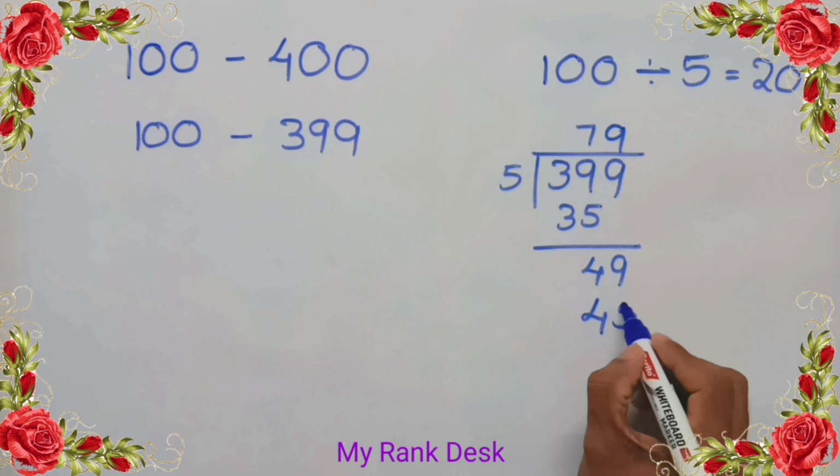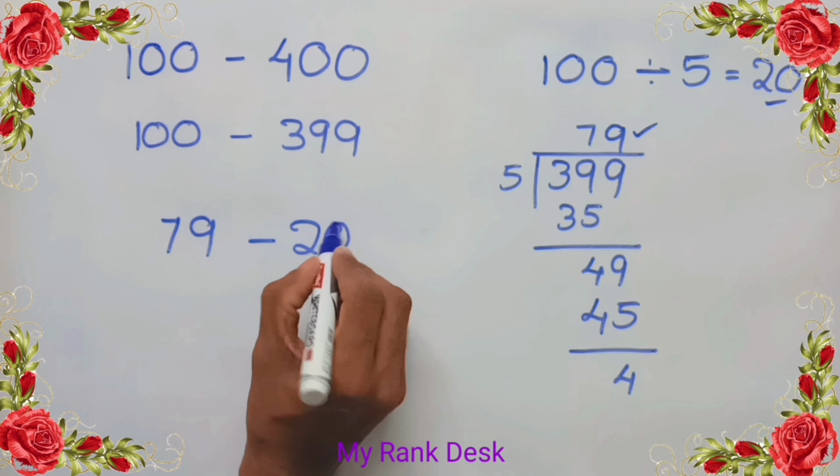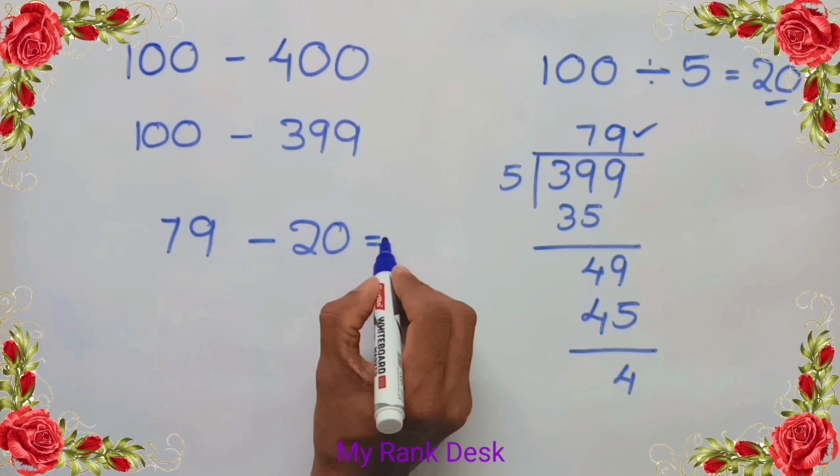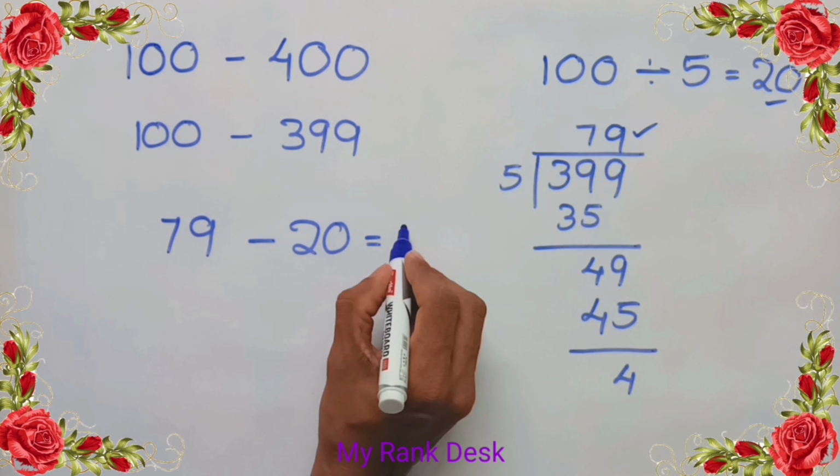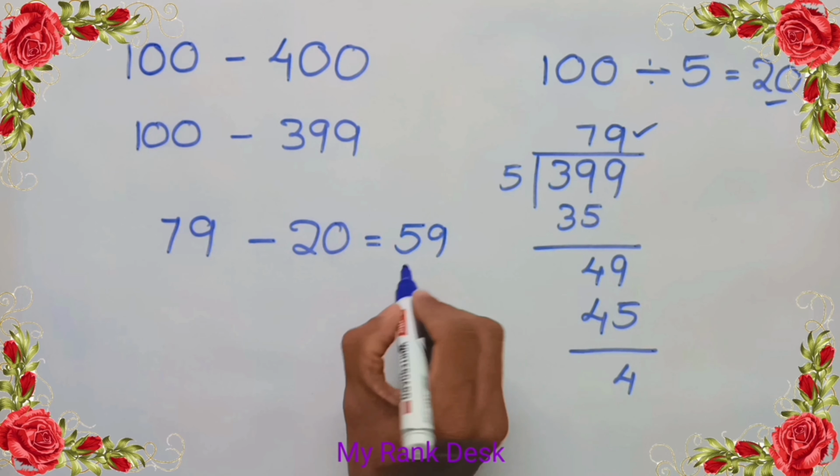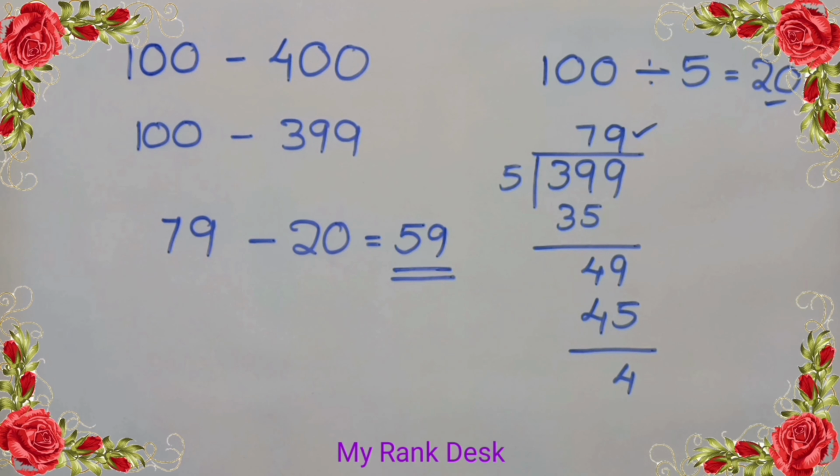We get quotient 79. Subtract 20 from 79. We get 59. That is, there are 59 multiples of 5 in between 100 and 400. Answer 59. Next question.